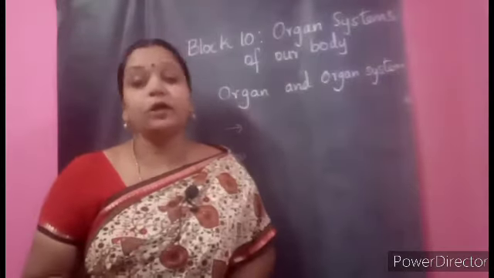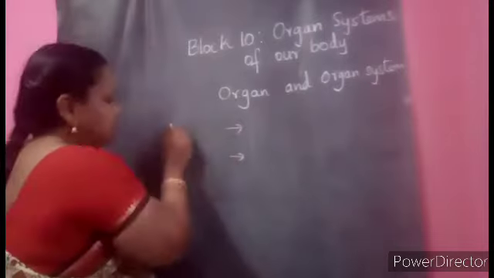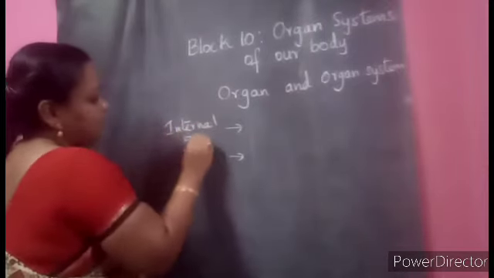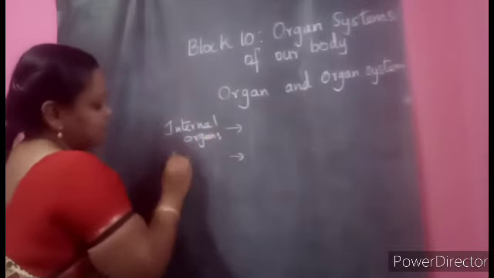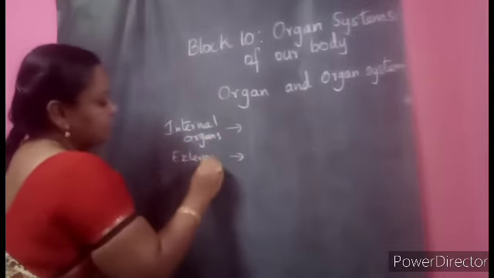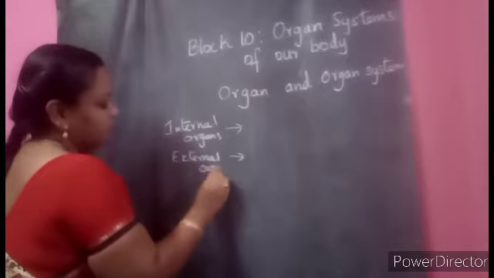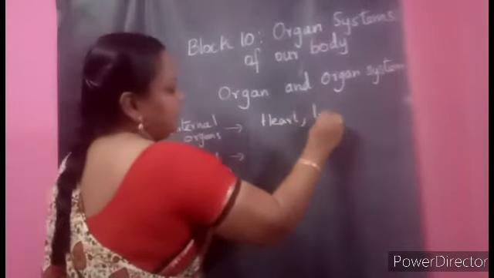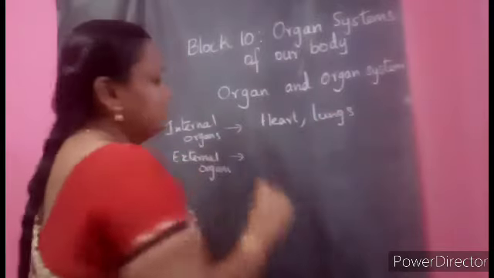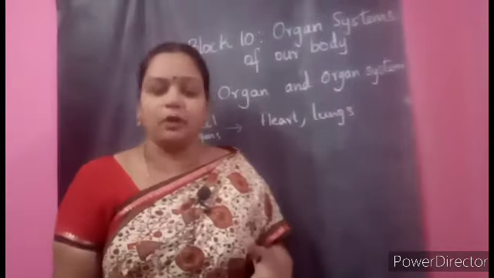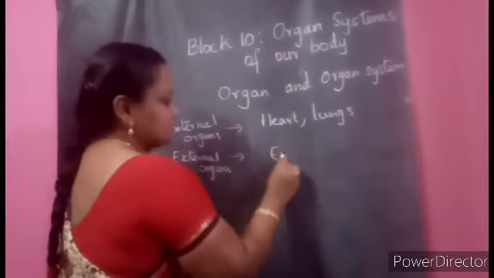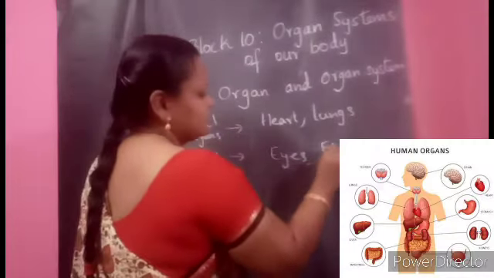So when you write that, you will be able to understand what they are and where they are present. Yes children, can you name two internal organs? Very good children. Heart, yes, and also many are there, lungs, internal. Why do you call them internal organs? Because they are found inside our body. And external organs, children, which we can see, yes, eyes, ears also, no?